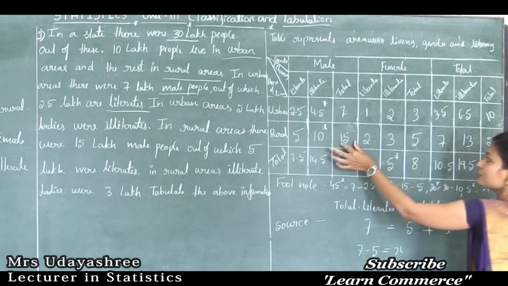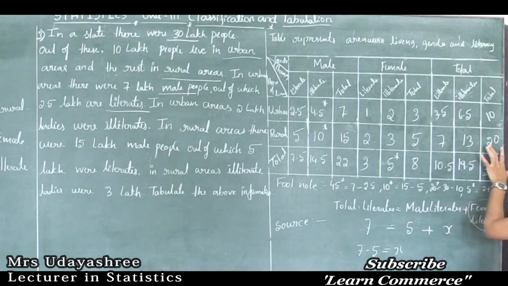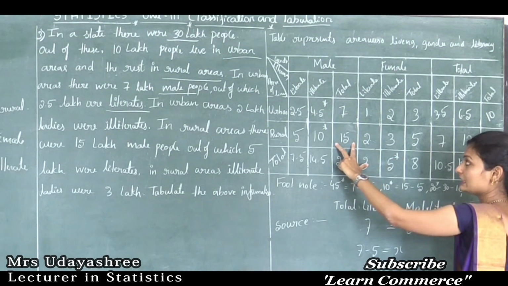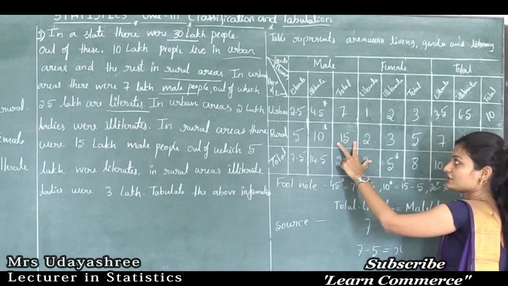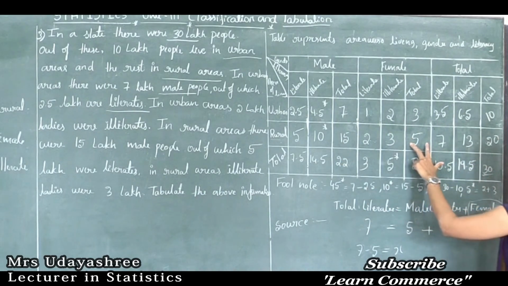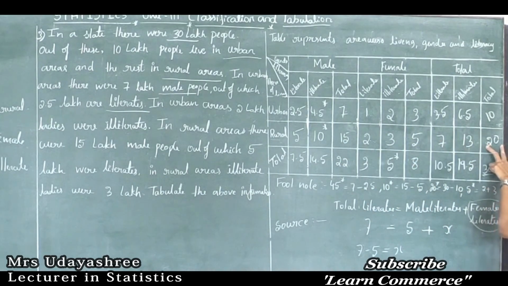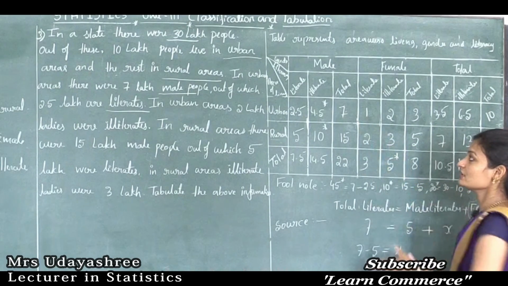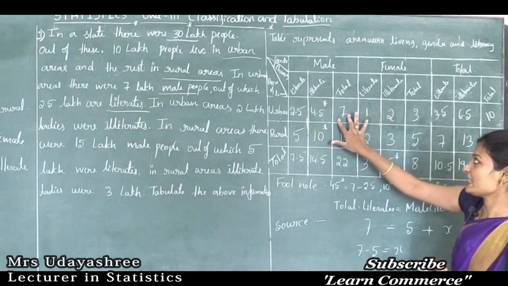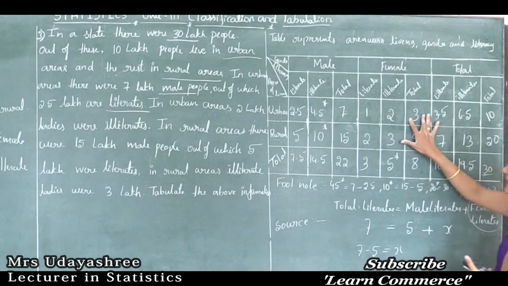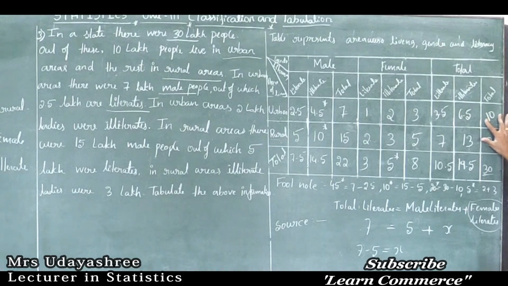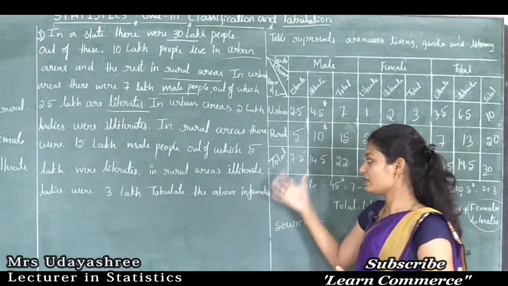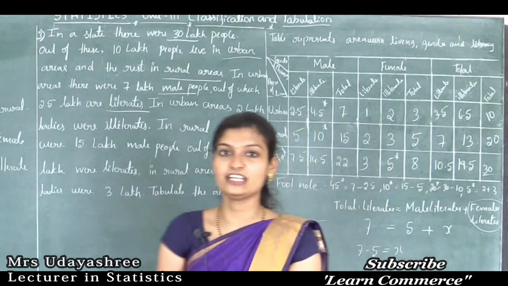So next, this total is equal to this total. So this total in the sense, that is literate total, so male population in rural plus female population in rural is equal to total population in rural. Okay, next this cell is total male population in urban plus total female population in urban, that is equal to total population in urban. Okay, this is all about the tabulation of this given information.